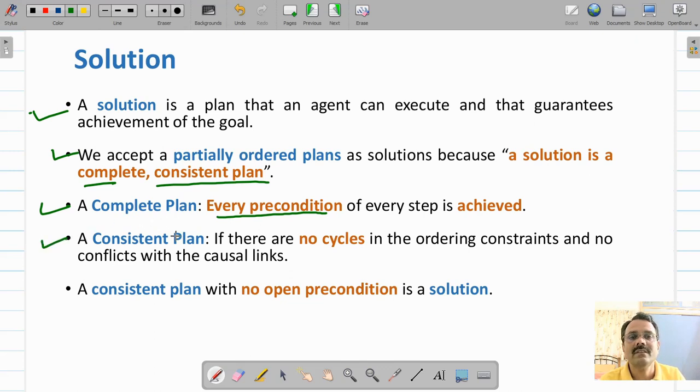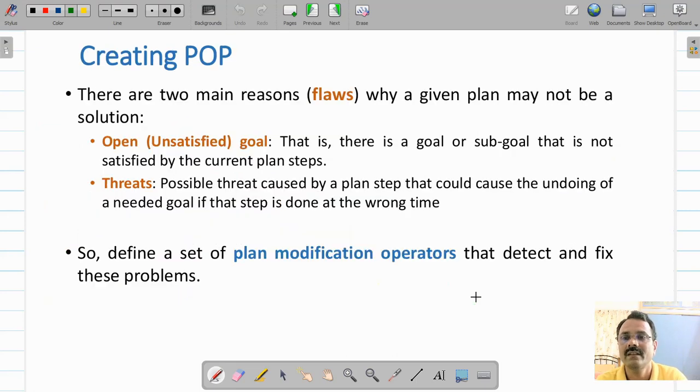Then let us see what a consistent plan is. If there are no cycles in the ordering constraints, and if there are no conflicts with causal links, we say that it is a consistent plan. So a consistent plan with no open preconditions is called a solution. So we want a solution which is complete as well as consistent, sound and complete.